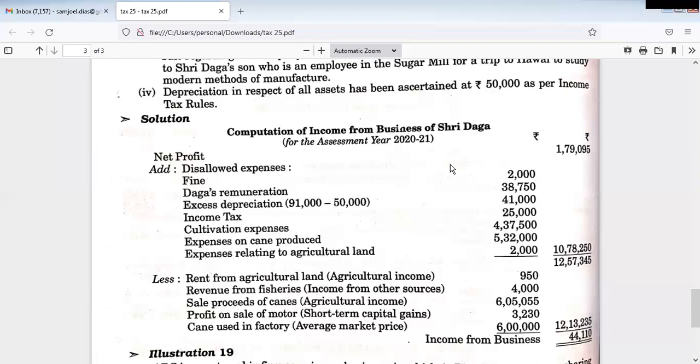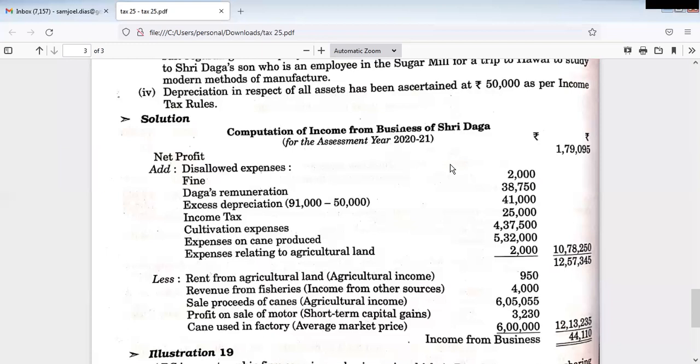In the profit and loss account, they have charged the excess depreciation. Because of this excess depreciation, the net profit of the firm decreases, right? So that excess part of depreciation must be added back to the net profit. So 41,000. Then income tax, as I have already said, is not allowable as business expenditure. We have to add that, 25,000.